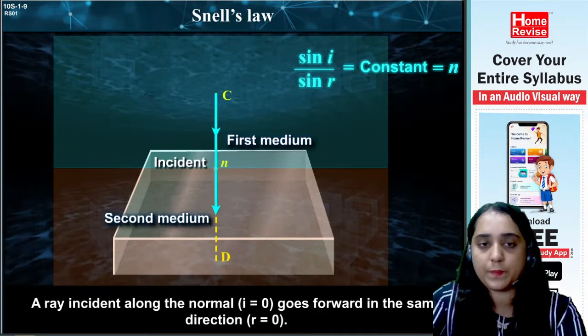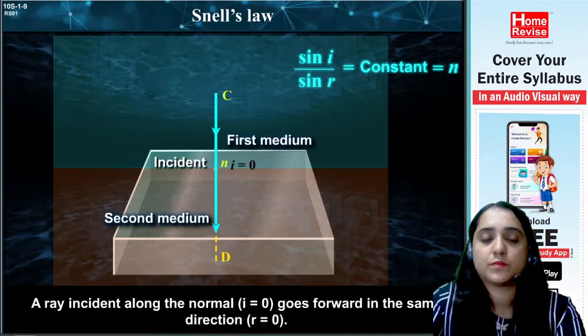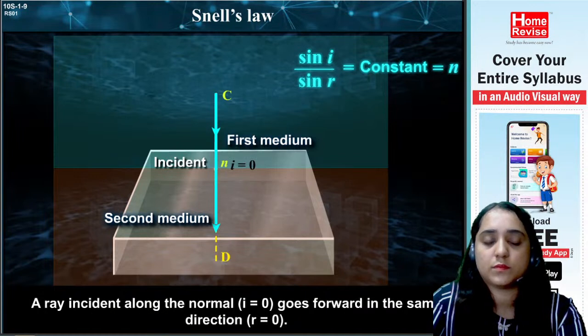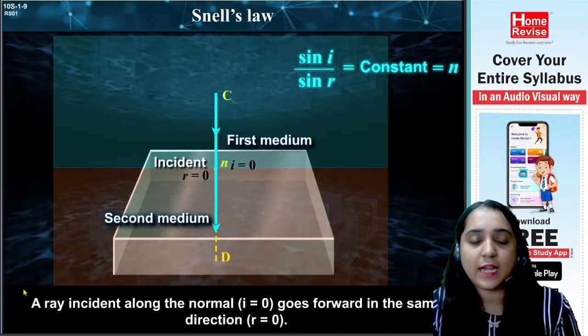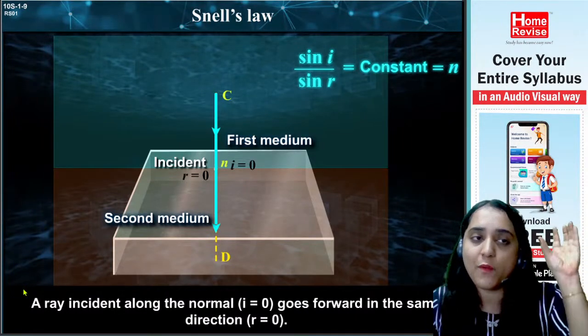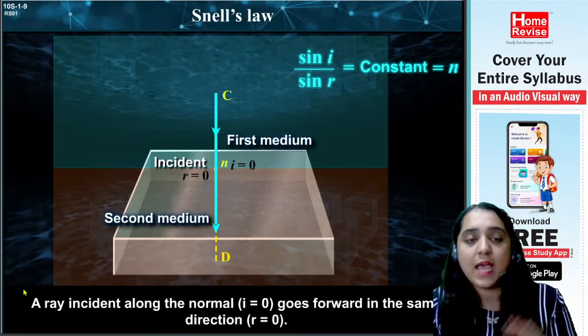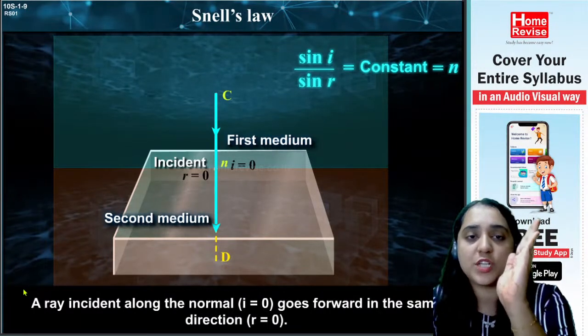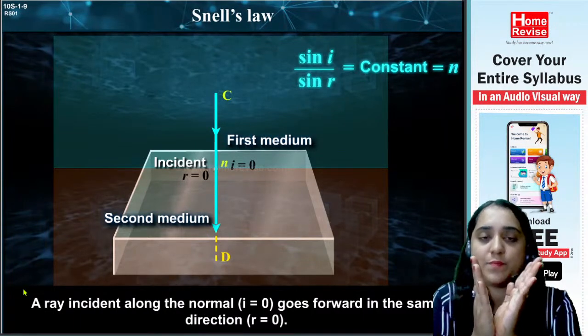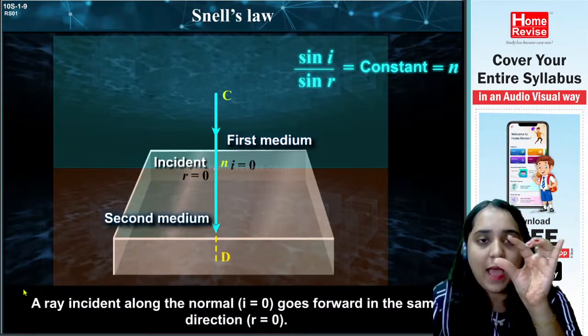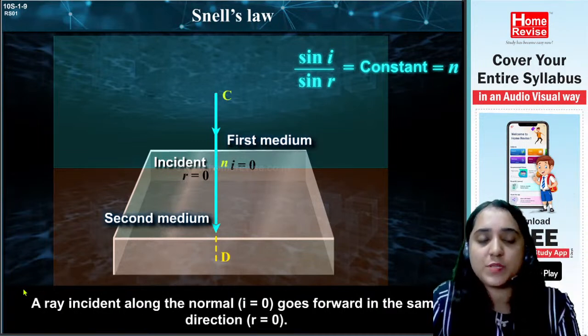A ray incident along the normal, i is equal to 0, goes forward in the same direction, r is equal to 0. As in the previous topic we were studying, light from air is coming to the glass in an inclined position, making some angle with respect to the normal.